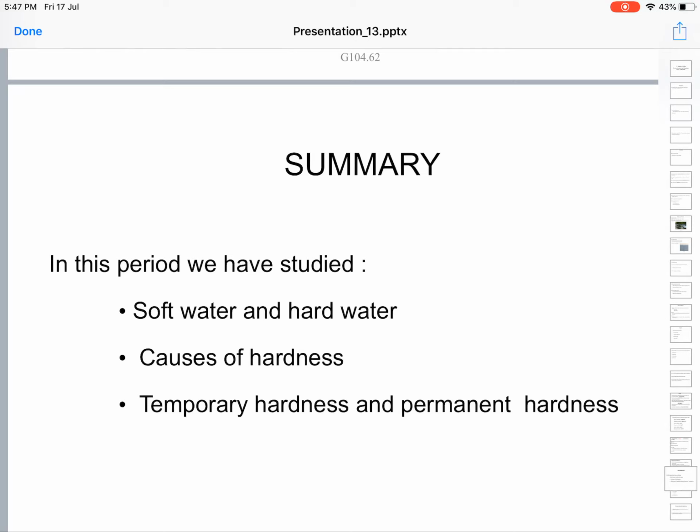Whereas the calcium chloride, magnesium chloride, calcium sulfate and magnesium sulfate salts cannot be removed by simple physical methods like boiling, but have to be removed by chemical methods like the ion exchange method and the sodium permeate method. Since this permanent hardness is caused by sulfates and chlorides, it is called non-carbonate hardness.